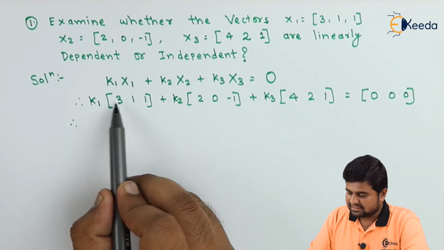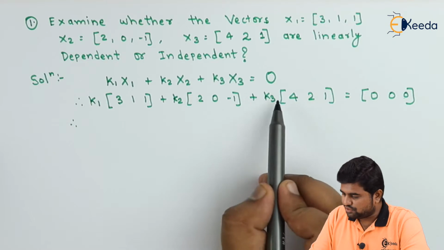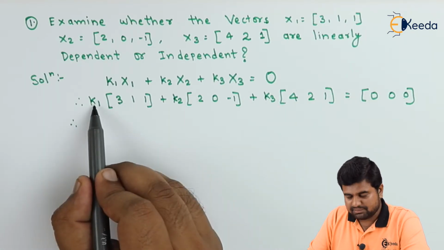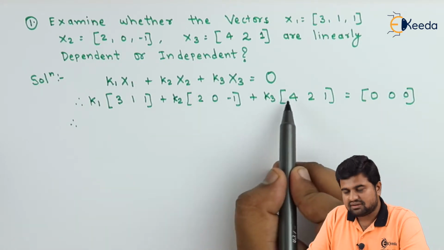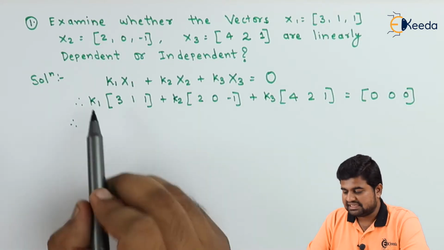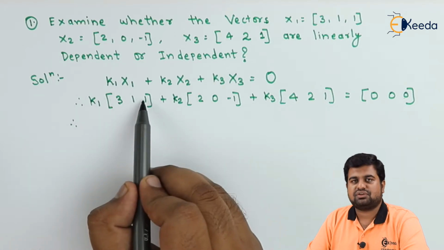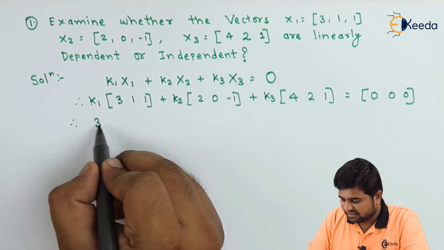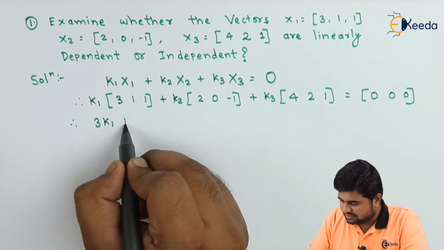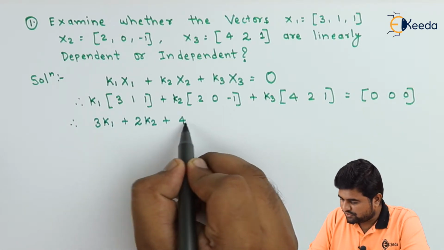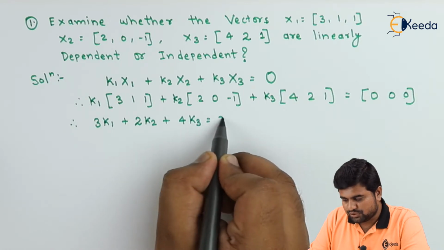First element: 3k1 plus 2k2 plus 4k3 is equal to 0, first element equal to first element. Likewise we will solve for the second element and the third element.